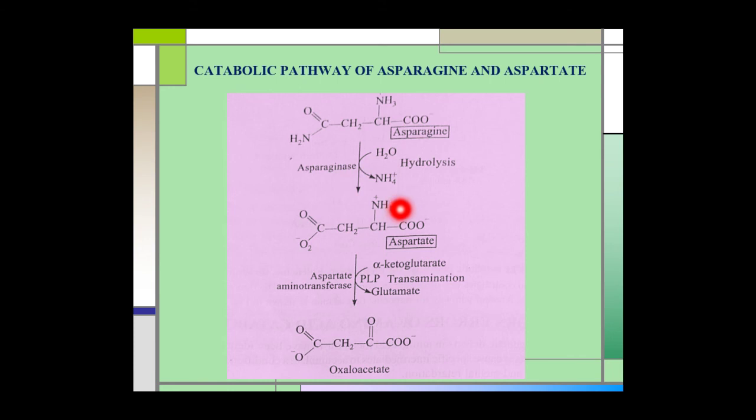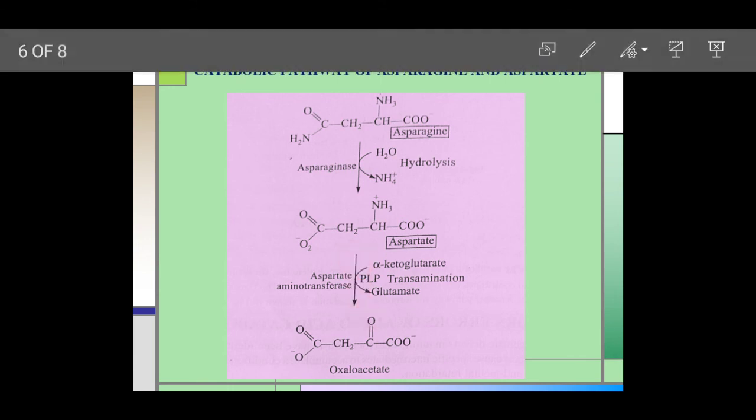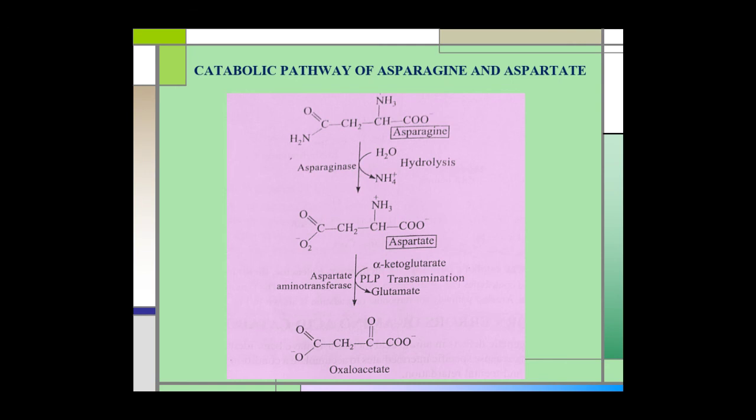And in the second step, this aspartate then undergoes a transamination reaction in the presence of the enzyme aspartate aminotransferase to form oxaloacetate and glutamate. The oxaloacetate then enters the citric acid cycle. The aspartate can also be converted to fumarate through the urea cycle.